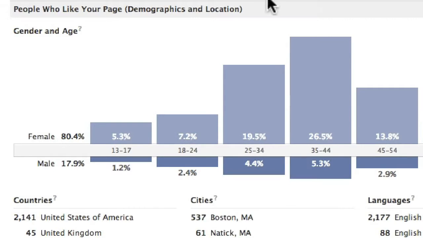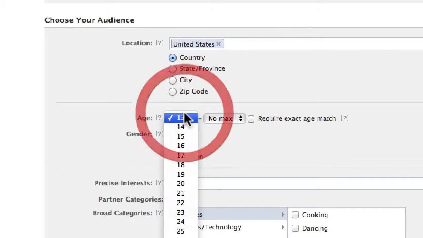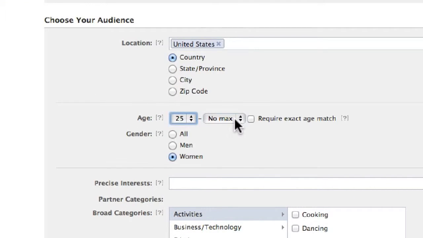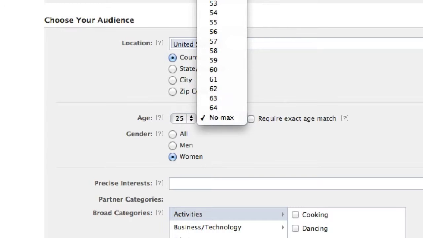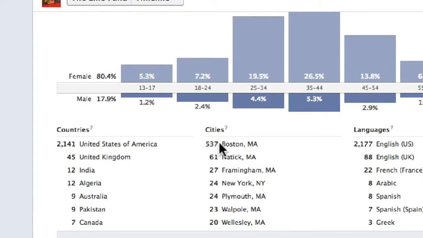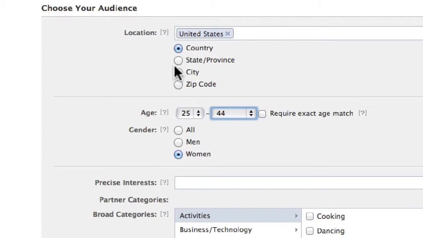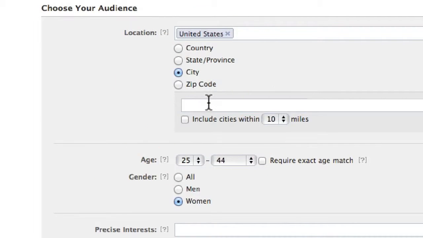The other thing we could do is look at age. Mostly women, 25 to 44. We're going to go back to our ad and target it to 25 to 44. Okay? Go back into insights. We look at location. Boston. That's where most of the fans are. Great. We're going to go back into our ad and we're going to pick city, Boston.